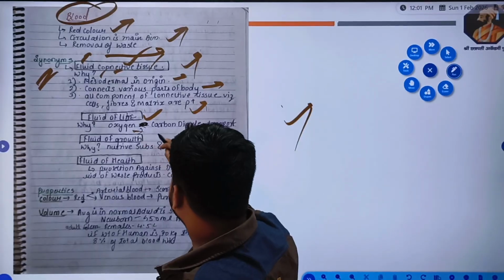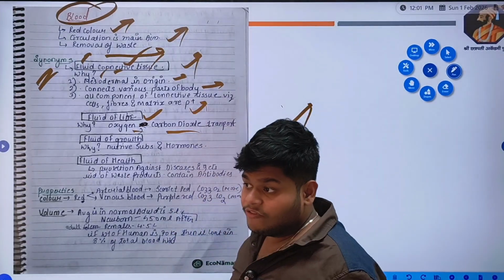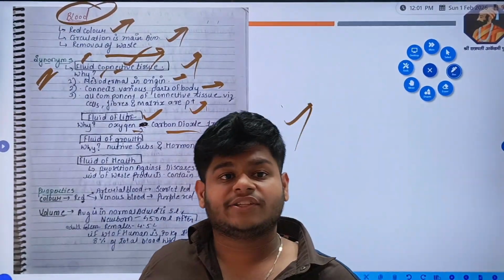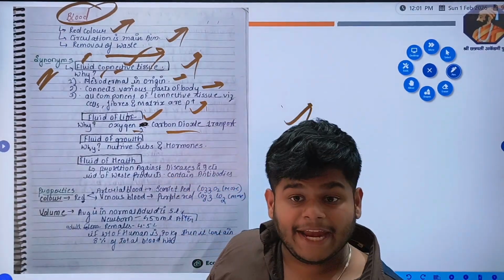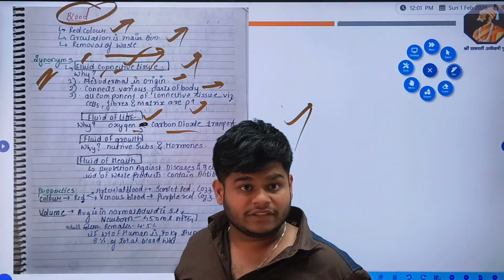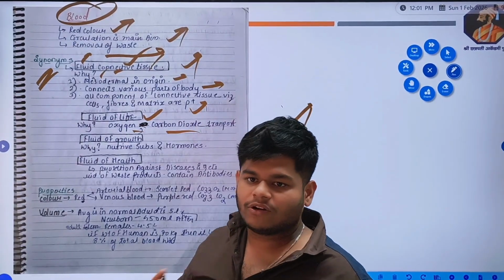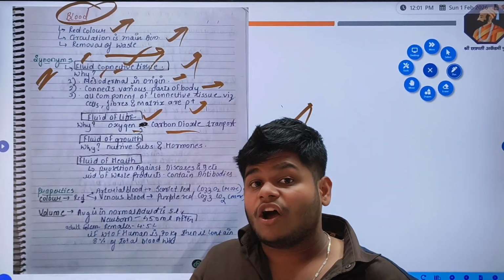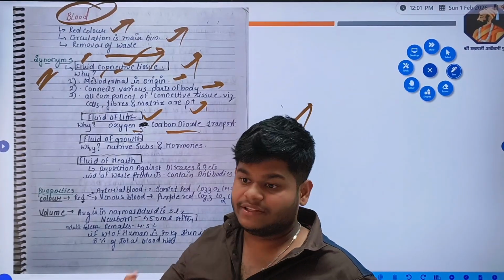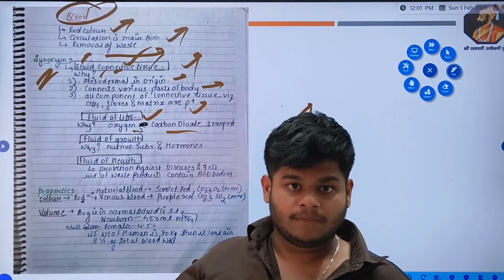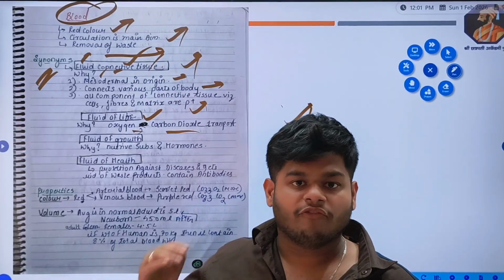Why? Because oxygen and carbon dioxide, which we need for our cellular respiration to make ATP, to perform glycolysis, all the oxygen is needed. And what are the end products of glycolysis or ETS? Carbon dioxide. That carbon dioxide is released from our body in the form of waste.